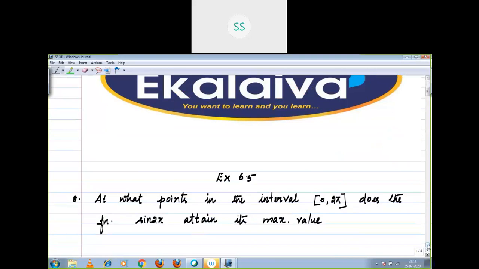At what point in the closed interval [0, 2π] does the function sin 2x attain the maximum value? The interval is given to you, so you have to find out the absolute maximum. Now, first step, what do you want to do? Anyone, you have to tell me.